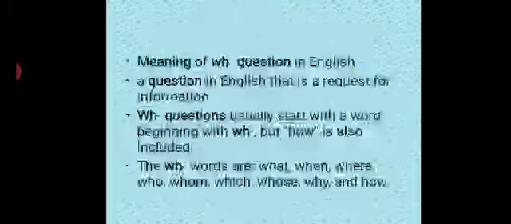WH questions usually start with a word beginning with WH, but how is also included. The WH words are what, when, where, who, whom, which, whose, why, and how.